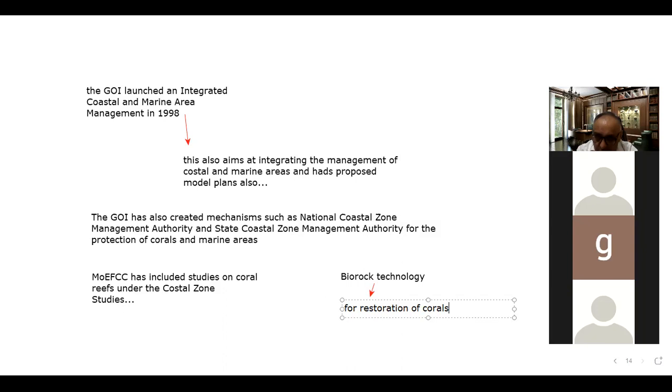We will lose 75% of the coral reefs in the world. So this is a very grave threat to the corals in the present scenario, that needs to be checked.